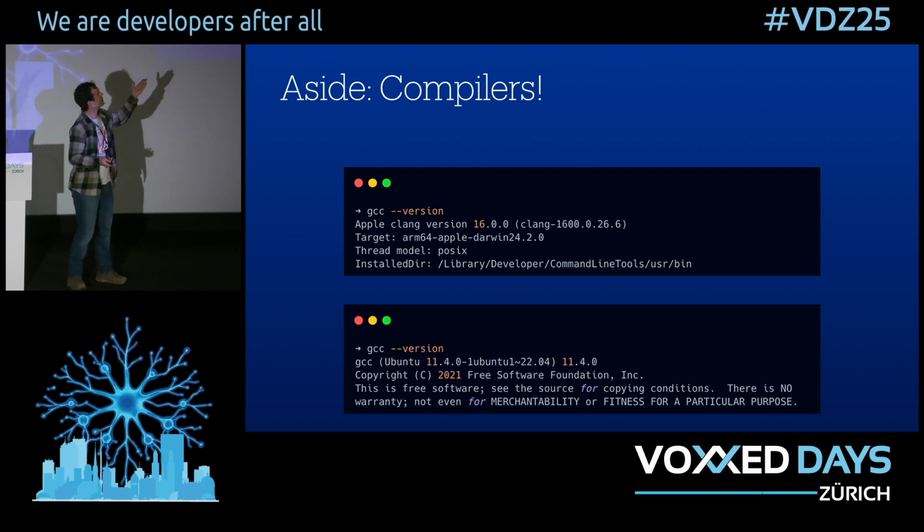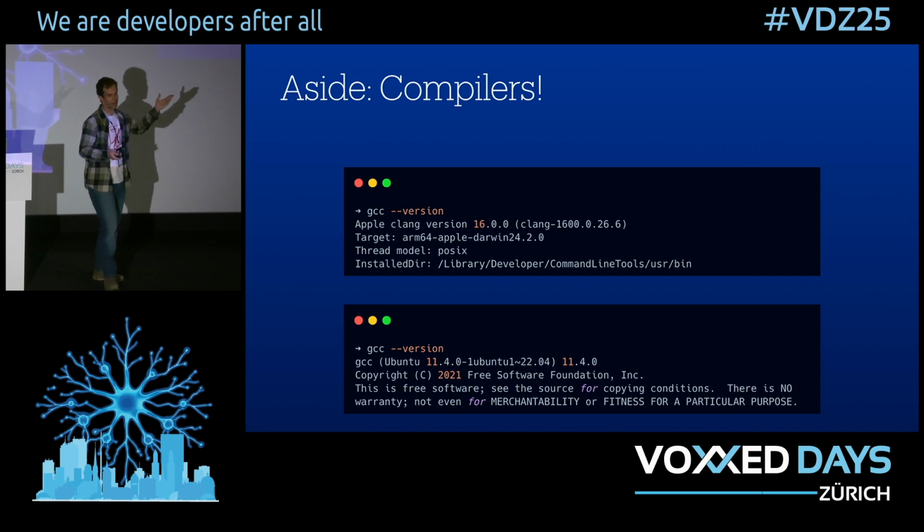In fact, in the top screenshot here, we can see that if we have our fancy Mac and we ask it what version of GCC it has, it tells us that it's actually LLVM. On Linux, on the other hand, when you use GCC, you typically actually have GCC, although you can always install LLVM if you want to. So this is kind of a fun aside. We're going to use both compilers to make this thing work, but for most use cases, they're pretty interchangeable.